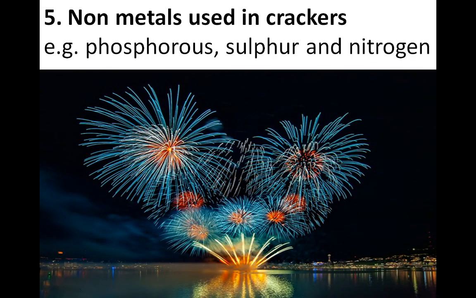Next is non-metals used in crackers. For making crackers, this is called the chemistry of crackers, we can use different non-metals to produce different colors in these crackers. Phosphorus, sulfur and nitrogen are the non-metals we can use to make crackers. Okay, so up to this point we studied the uses of metals and non-metals, and this is the last topic of this chapter. So thank you.